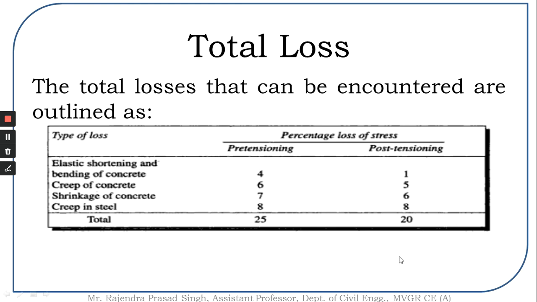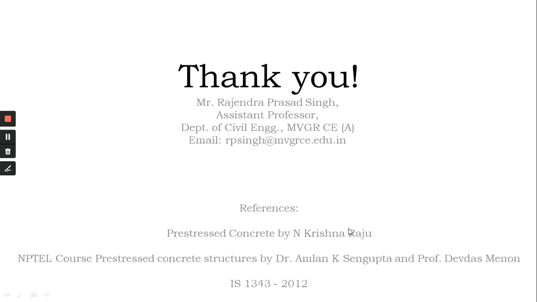Creep in steel is 8% in pre-tension as well as post-tension members. The total loss shall not be greater than, or will be in the range of, 25% for pre-tension members and 20% for post-tension members.